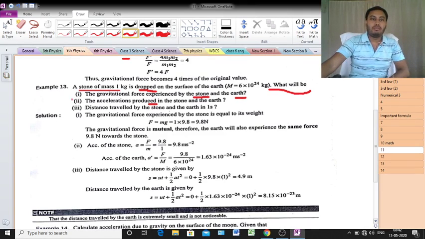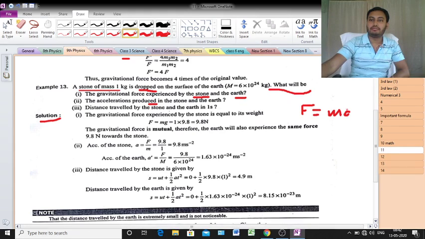Now point number one, that means the solution. First you need to calculate the gravitational force, that means F. So you know a formula, F equal to mg or F equal to ma. Here, what is A?